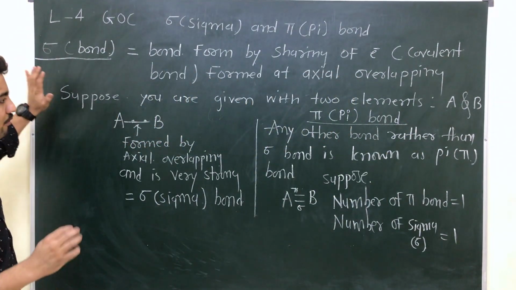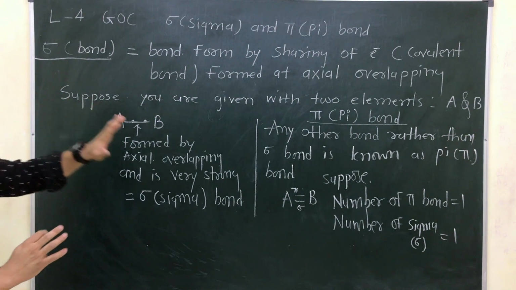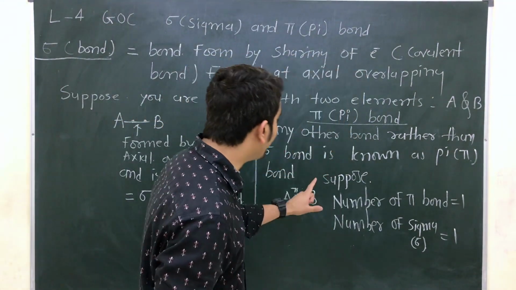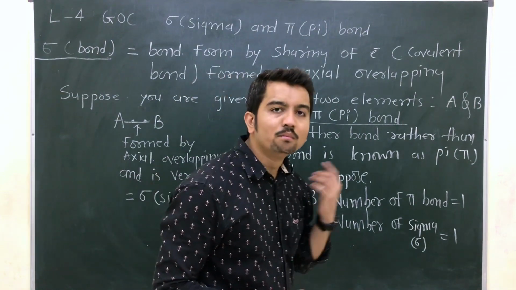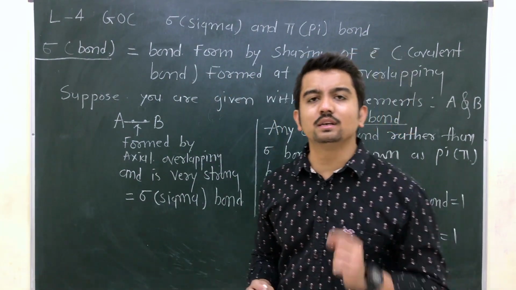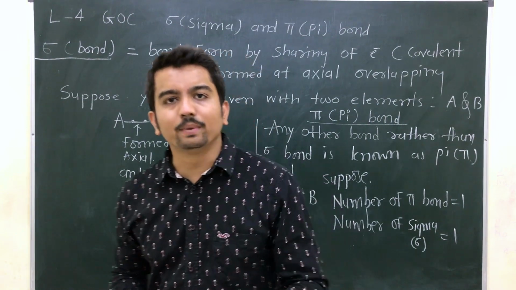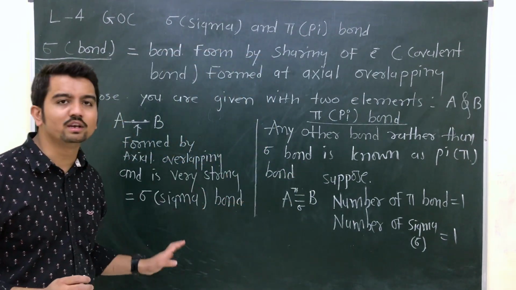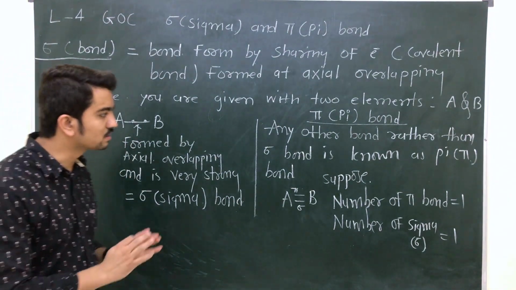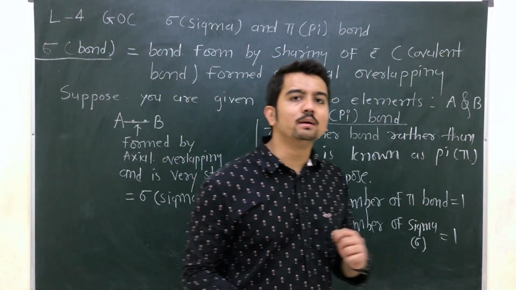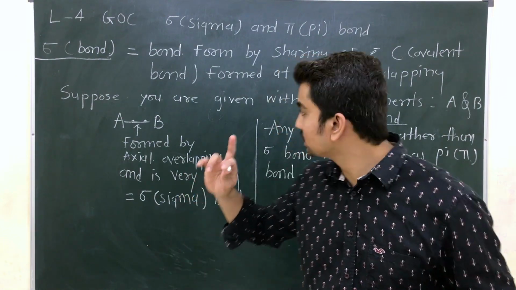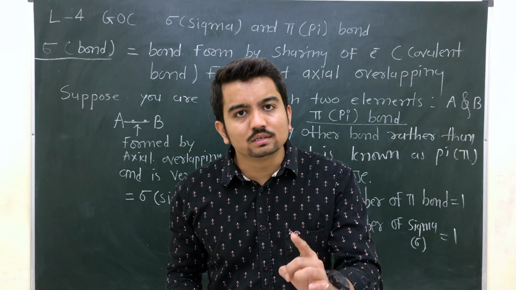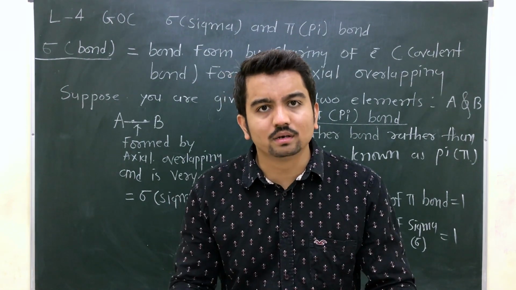How will you distinguish between the sigma bond and pi bond? Sigma is the strongest and formed by the axial overlapping, while pi is not formed by the axial overlapping. More details you are going to study in 11th standard part 1, in the topic of physical chemistry. Clear? I'm sure this topic is clear right now. So let's solve a number of examples based on this topic.